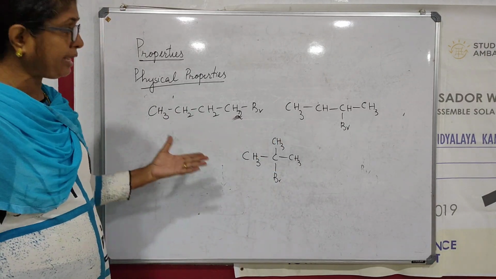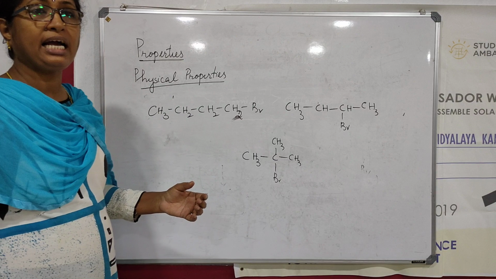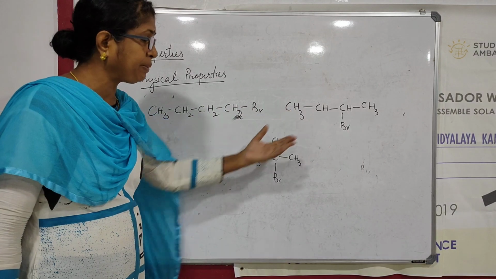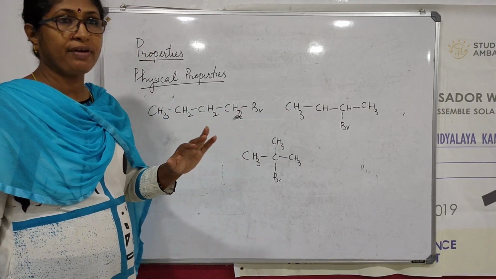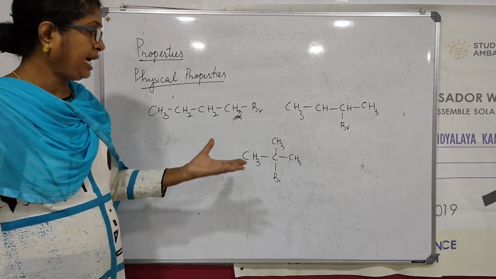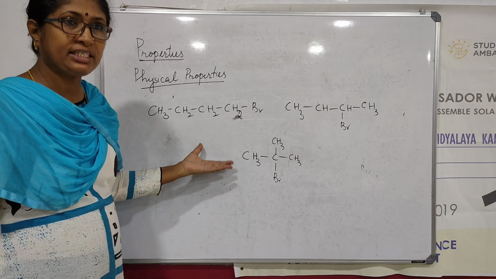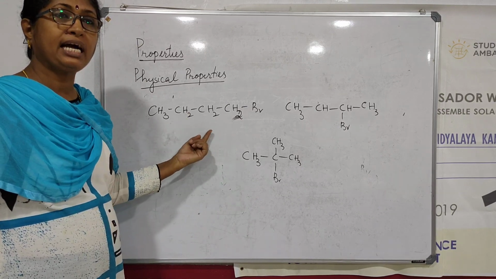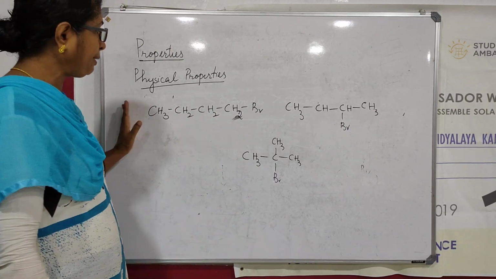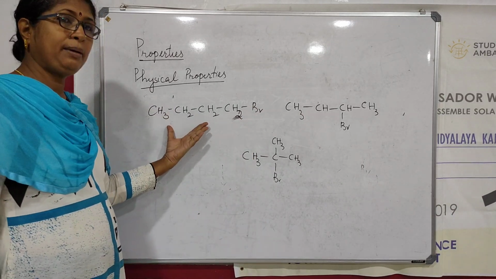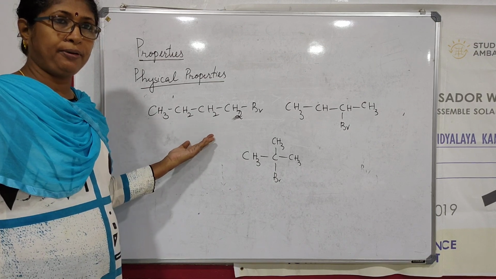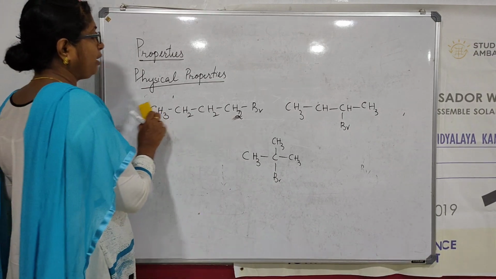So they are isomeric. But among these isomers, which will have the highest boiling point? The first one has the highest boiling point, because as branching increases, I told you last year we have studied, the molecule gets a spherical shape, and the interactive force of attraction will decrease. So as branching increases, boiling point will decrease. So among isomeric haloalkanes, the normal haloalkane, which does not have any branch, will have the highest boiling point. Understood?